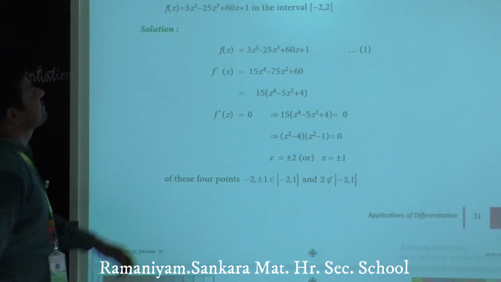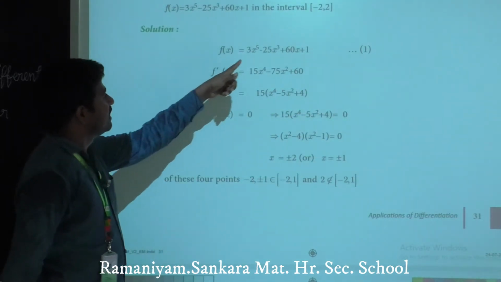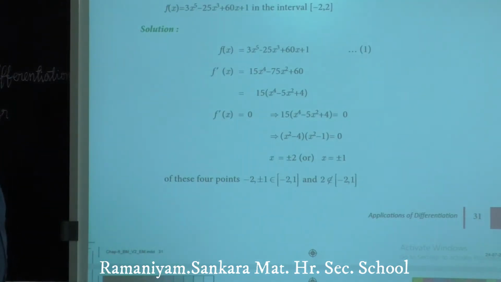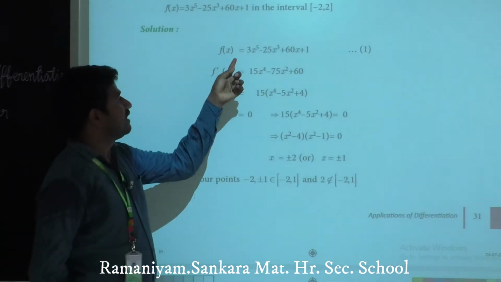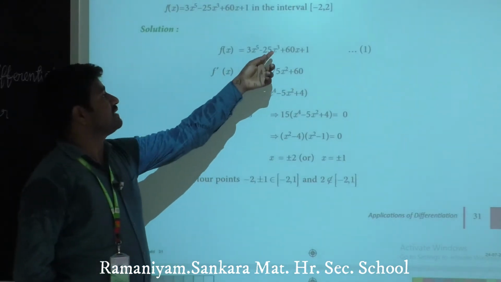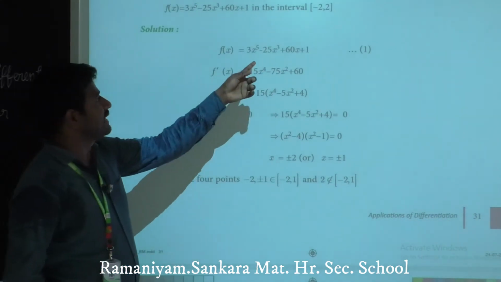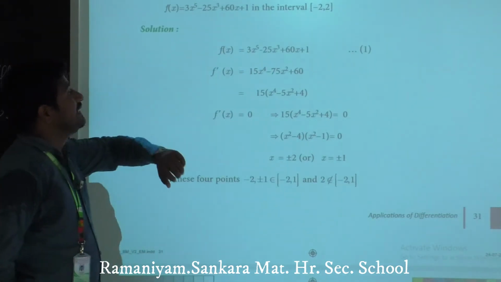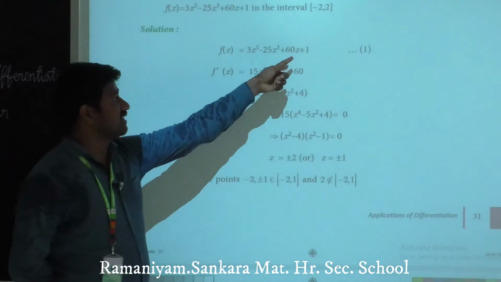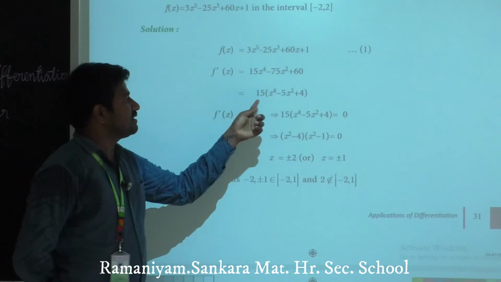Clear? Yes. Write the given function and mark this as equation 1, differentiate equation 1, result is differentiation of x power 5 means 5 x power 4. So already 3 is there, 3 into 5 15, 15 x power 4. Here differentiation of x cube means 3x square, so 3 into 25 minus 75 x square. Differentiation of x means 1, 1 into 60, 60. Constant term obviously 0. Here 15 is common for all the terms, taking out.